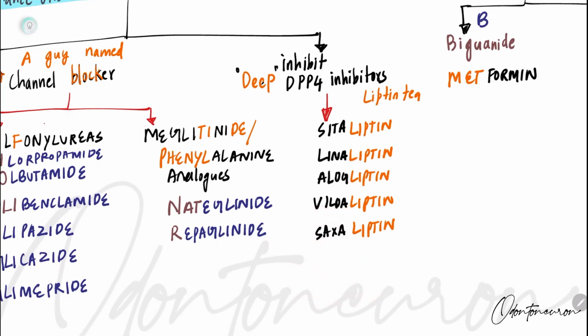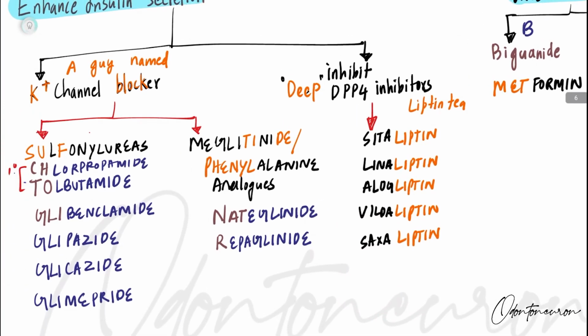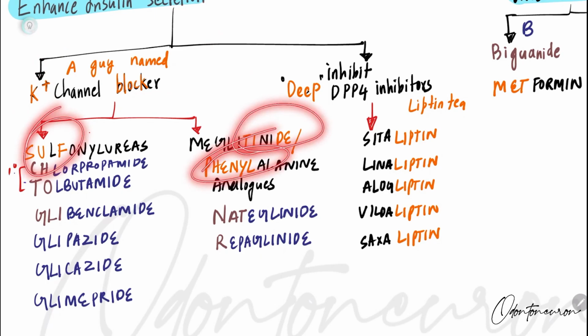So this is the first step, and it's over. Something which enhances insulin secretion: first we saw potassium channel blockers and DPP4 inhibitors. How to remember? A guy had a block in his life. Block means K, potassium channel blocker. So he used surf, tide, and phenyl to clean his life.